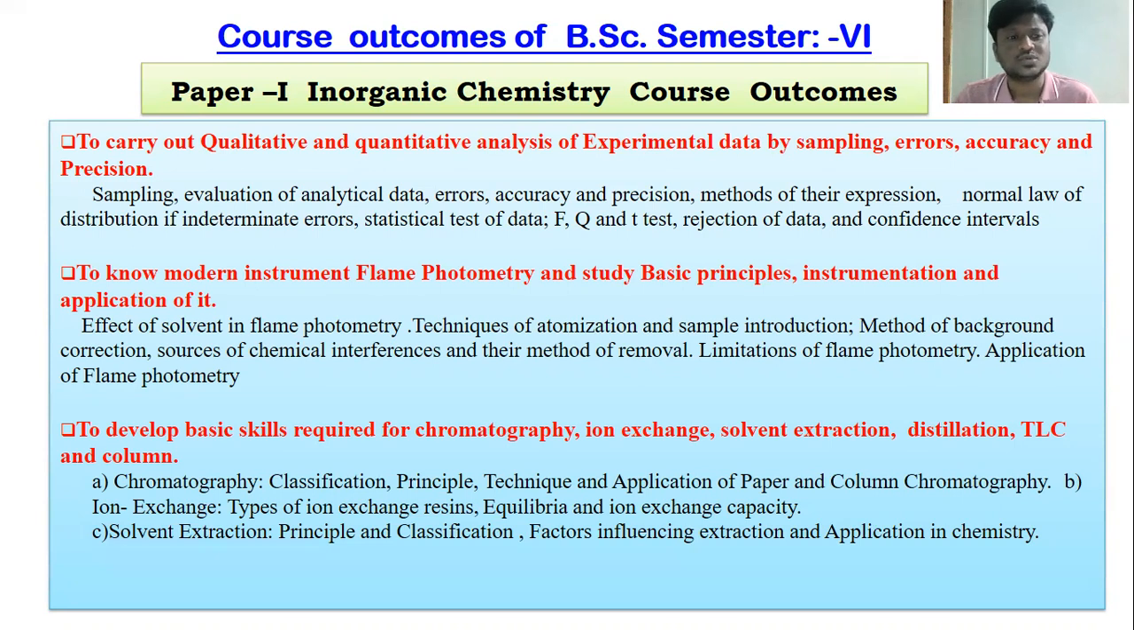The second course outcome is to know modern instruments like the flame photometer and study the basic principle, instrumentation and application of it. A flame photometer is one of the very important instruments used in a chemistry laboratory. To know what flame photometry is, various points are given in the syllabus, like the instrumentation, the working, how it works, what precautions we have to take, what solvents are used, and how that is handled. Then what are the applications and the limitations of the flame photometer.